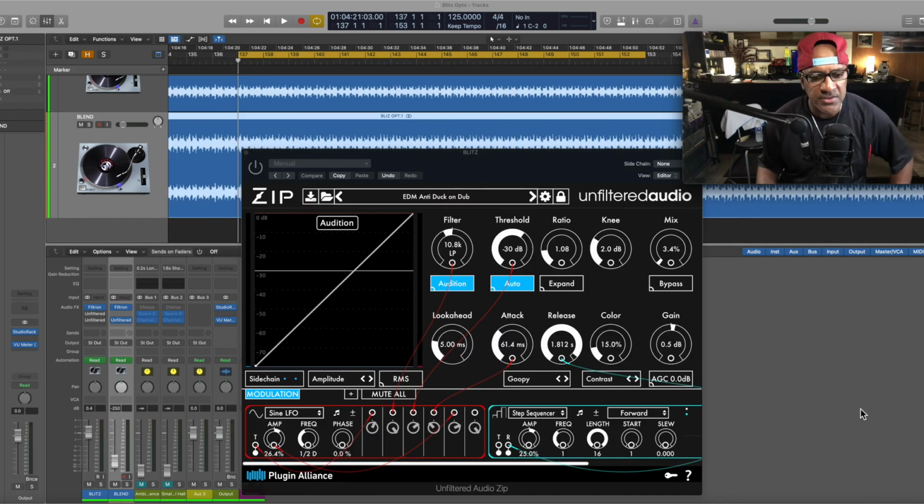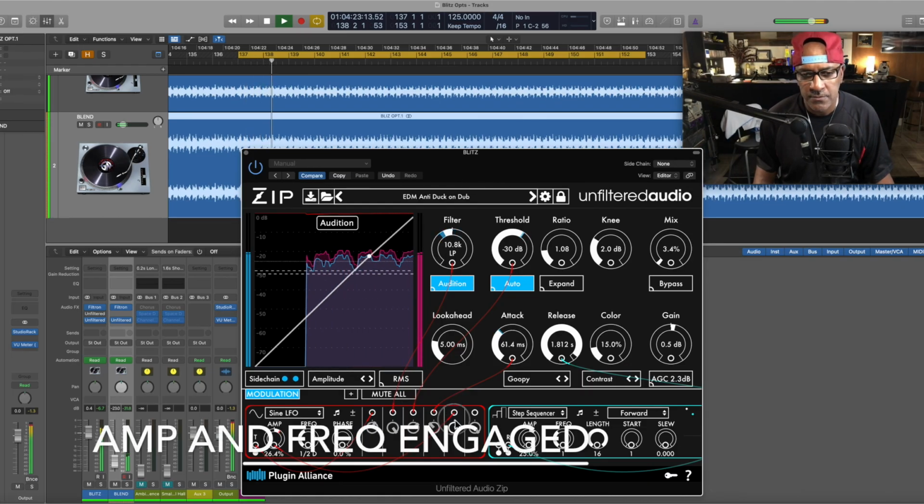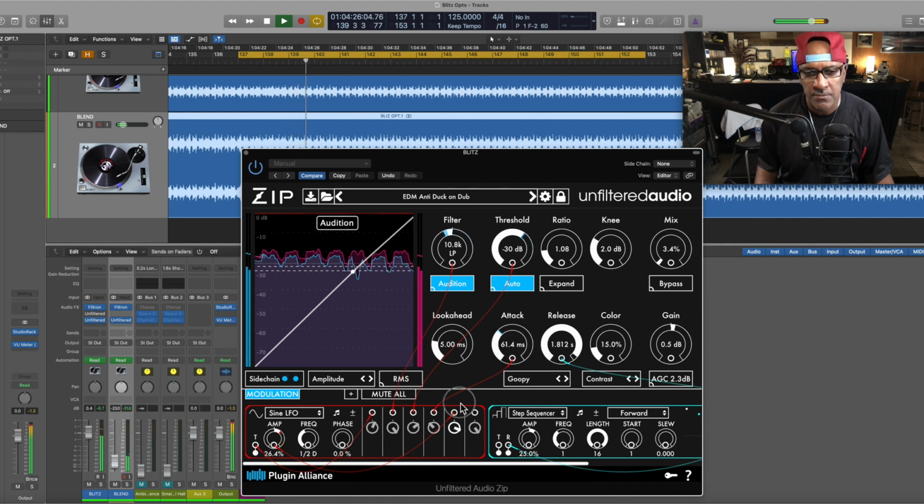So another quick tip, what I did was routed the amp. So now I'm slowing it down. Do this to a number of these knobs here.